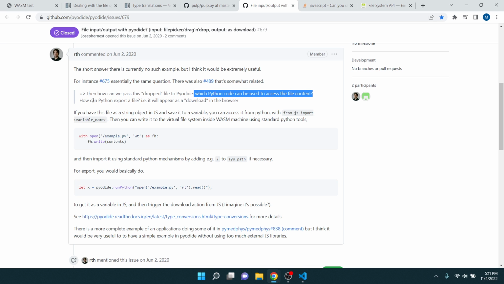Which Python code could be used to access the file content? If you have this file as a string object in JavaScript and save it to a variable, you can access it from Python. Then you could write it to the virtual file system inside Wasm using standard Python tools. Okay. So I don't get that.